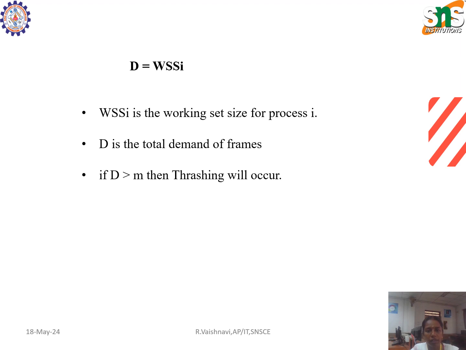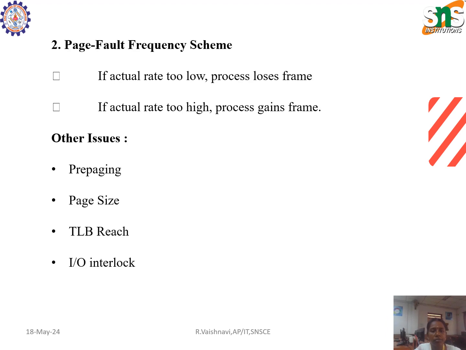Next, D is equal to the sum of WSSi. Here WSSi is the working set size for process i, and D is the total demand for frames. If the total demand D is greater than M, the available frames, then thrashing will occur. Next is the page fault frequency scheme. If the actual rate is too low, the process loses a frame. Next condition: if the actual rate is too high, the process gains a frame.